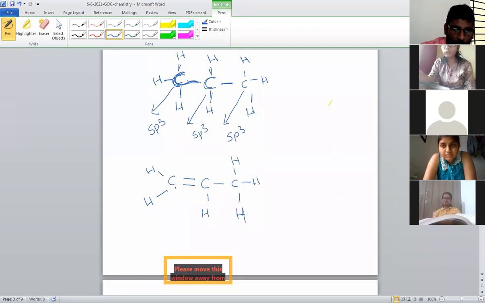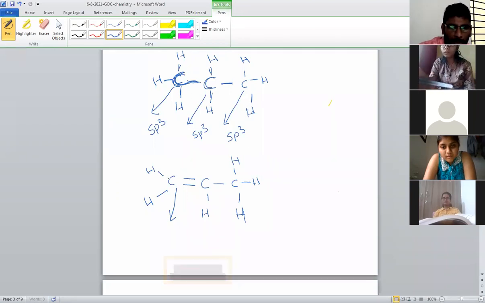Take this carbon atom. So what is the hybridization? Simply you can answer. Observe this. On this carbon, this side is single bond, this side is single bond, but here two bonds are there. Two bonds means this is called a double bond. If only one is there, that is a single bond. If two bonds attachment is there, that is called a double bond.